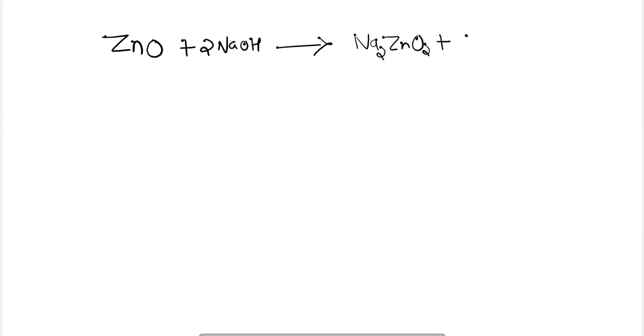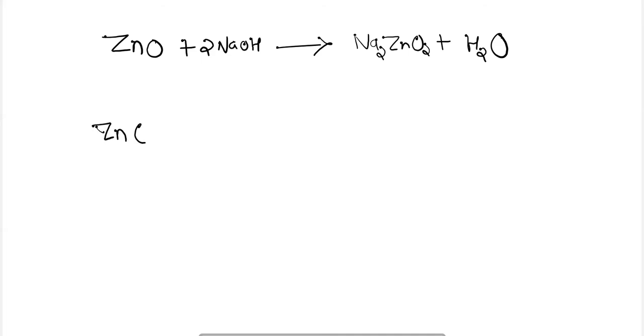Aluminium oxides and zinc oxides are generally insoluble in water, and they are amphoteric in nature. An amphoteric substance has both acidic as well as basic nature. When zinc oxide is reacted with a base such as sodium hydroxide, a salt is formed with water.